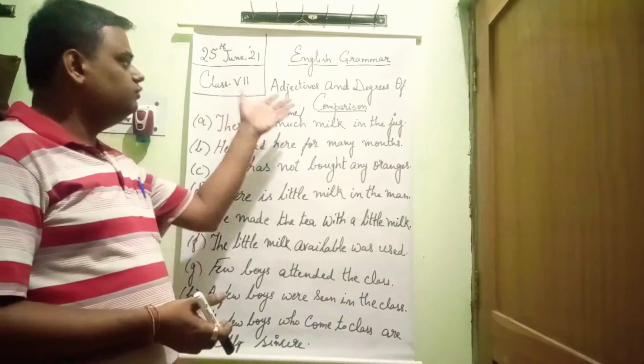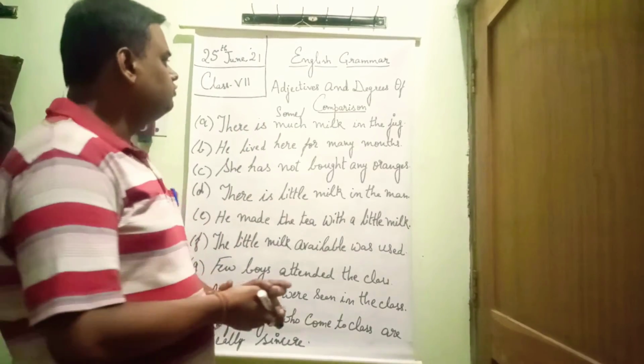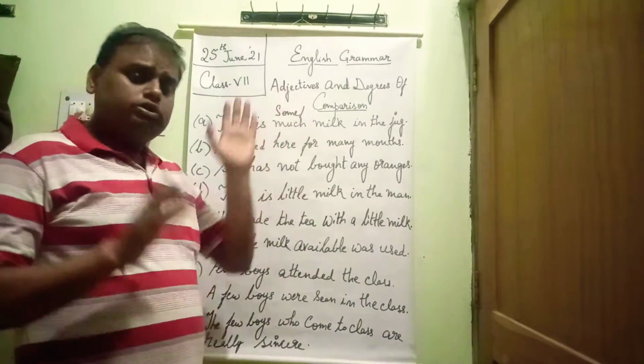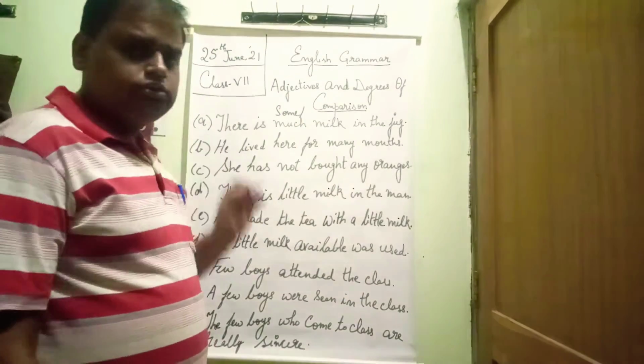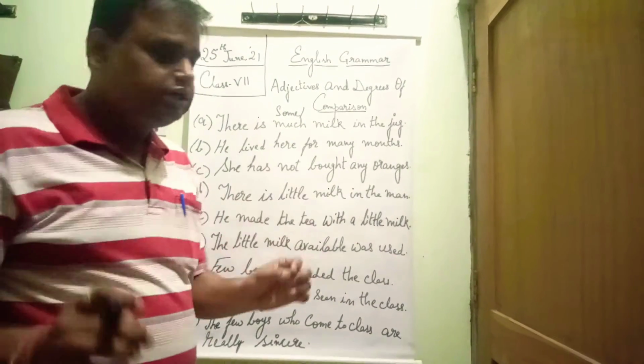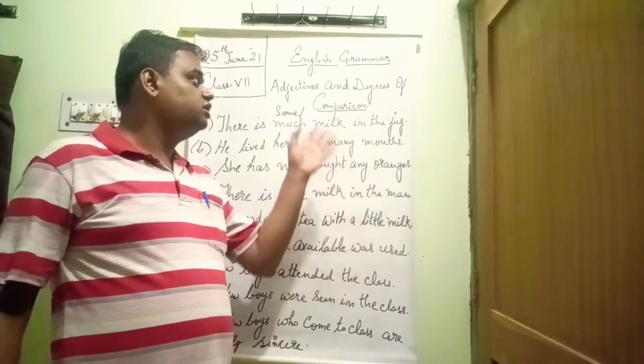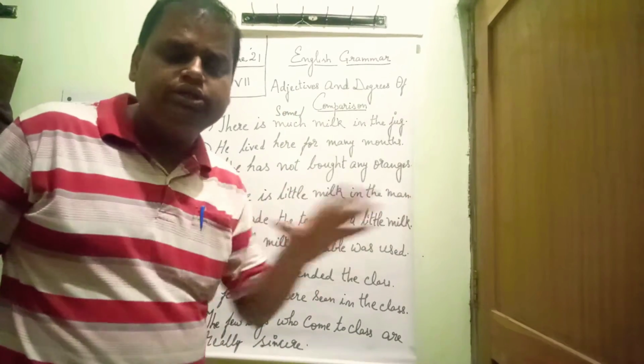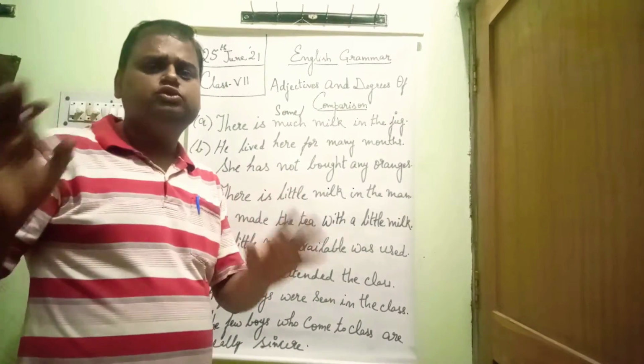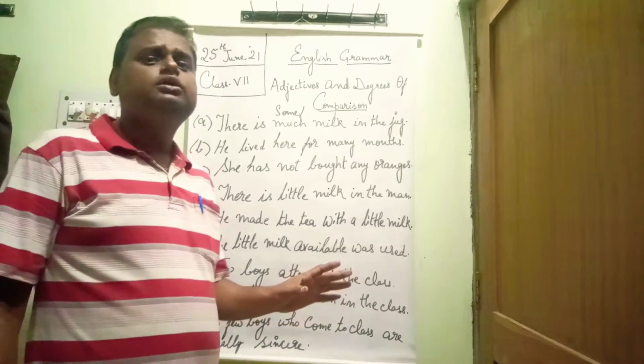Today we will be continuing the chapter of adjectives and degrees of comparison. We studied adjectives also. What is an adjective? What are its kinds? Then in the next video we studied about the degrees of comparison. What are the degrees of comparison? Positive, comparative and superlative. They are used to compare.